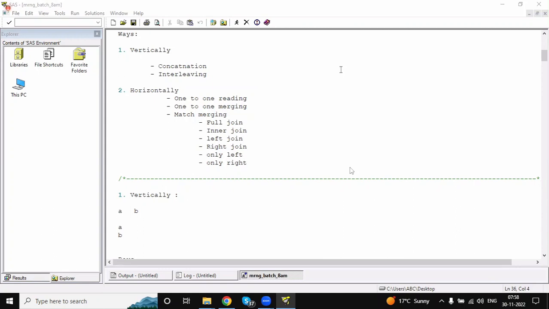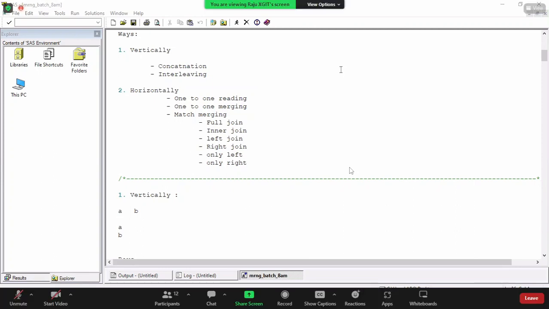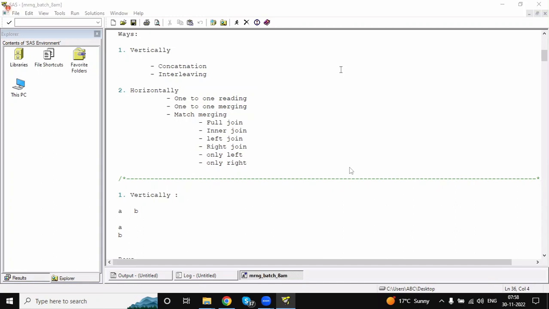From day one, I was telling the same thing: practice is important. Don't feel regret after 1.5 months of the course, thinking I could have practiced from the early days. For that reason, I was forcing everyone to practice daily. I also gave an extra 1 hour to practice, especially for the joins topics.